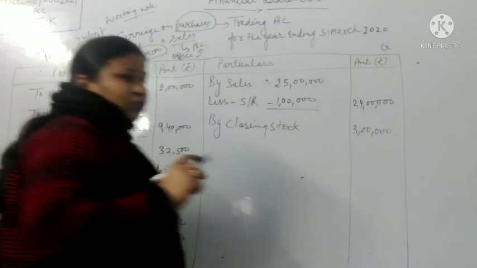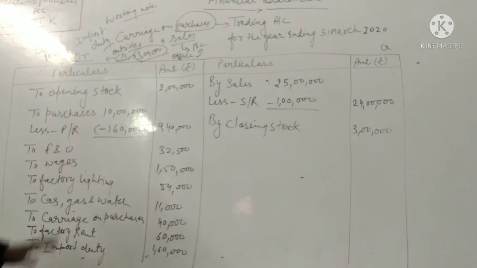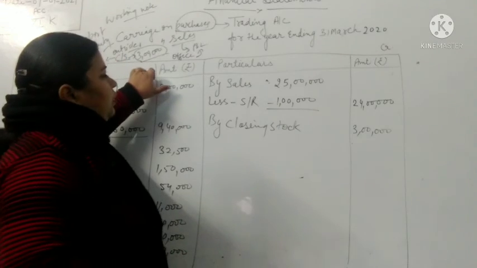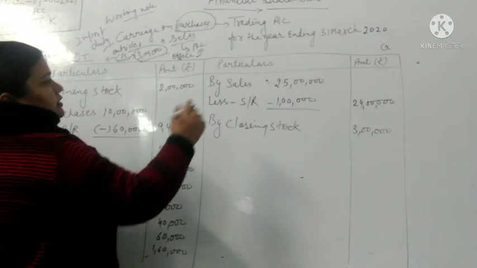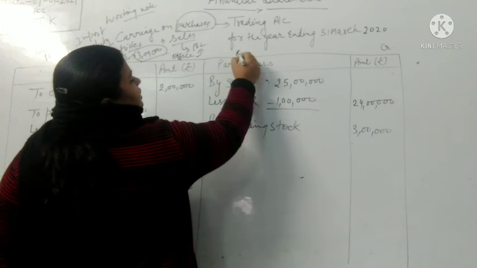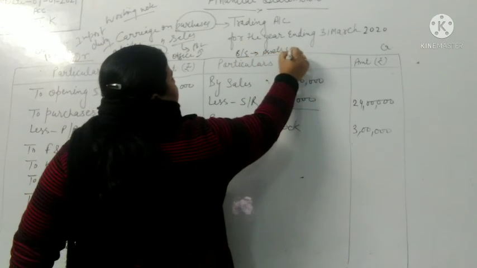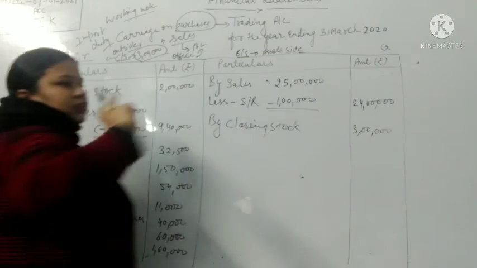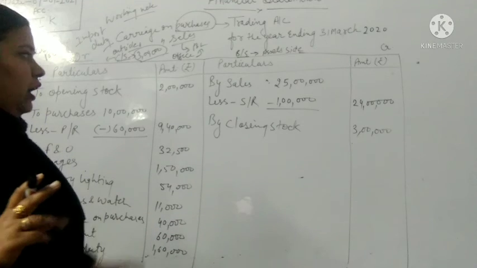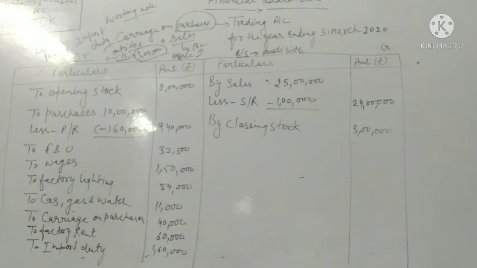And the second adjustment will be, where will it be adjusted? In the balance sheet we will write it on the assets side. This will be the double adjustment for the closing stock.